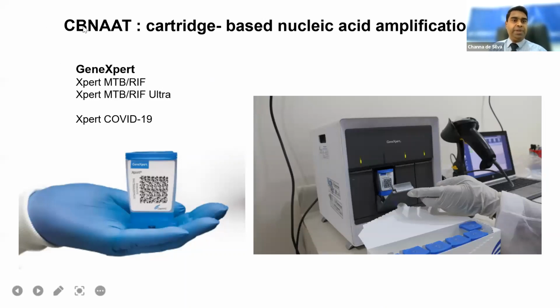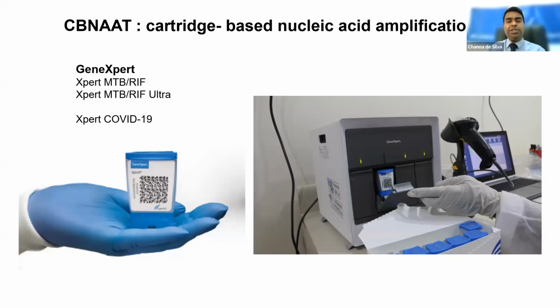This is a cartridge-based nucleic acid amplification test. GeneXpert and the cartridge, called the Xpert MTB/RIF, is the one which we are using to identify TB. The Ultra is also available, and even cartridges were developed to identify COVID-19. So various cartridges are developed, and we can use the same machine if we have a different cartridge. In Sri Lanka also COVID-19 cartridges were used to diagnose COVID-19.